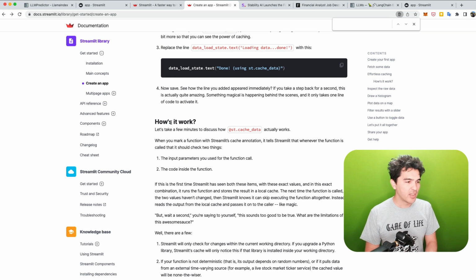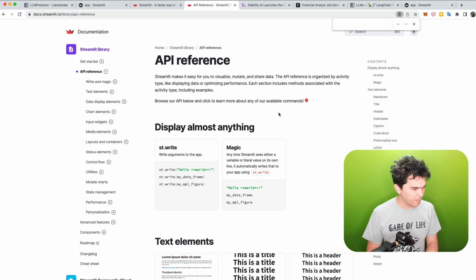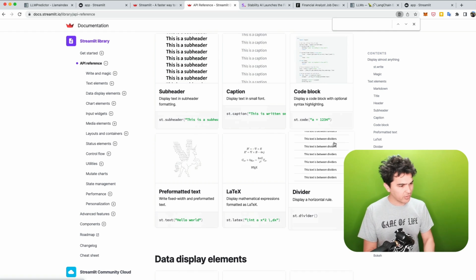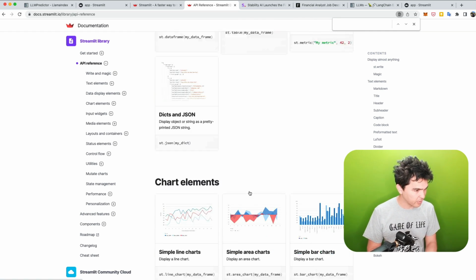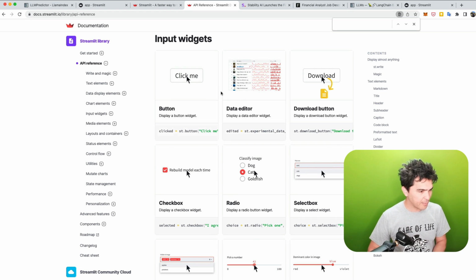So that's pretty cool. So what I'm gonna do now is go straight back to the documentation here, and I can click on, let's see, API reference. And so there's a bunch of different components here that you can use. So there's subheaders, captions, code blocks, dividers, and so forth. There's charts, graphs, all kinds of stuff. So let's look at what types of widgets we want.